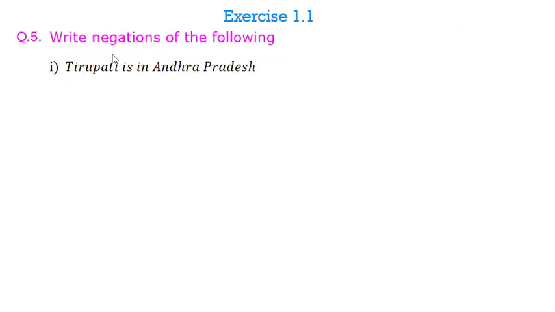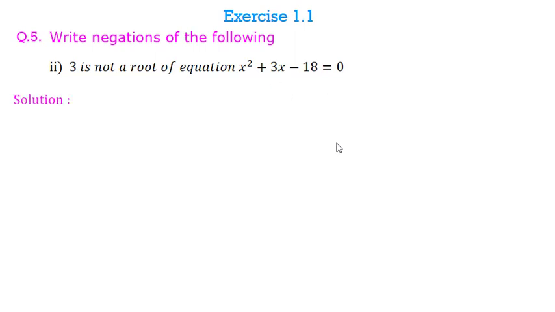Now fifth question is write the negation of the following. Tirupati is in Andhra Pradesh. I have to write its negation. So its negation is Tirupati is not in Andhra Pradesh. Simply what I have to do, I have to write assertive sentence as negative. That means I have to use word not, and if it is already not in the sentence, then I have to remove that not. Second question is 3 is not a root of equation x square plus 3x minus 18 equal to 0. I have to write negation, so I will say that 3 is a root of equation x square plus 3x minus 18 equal to 0.